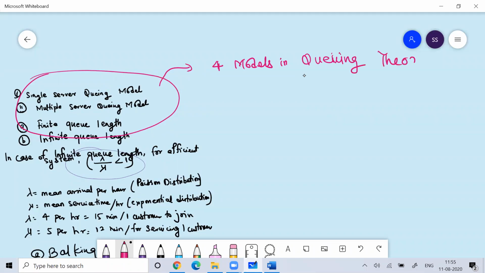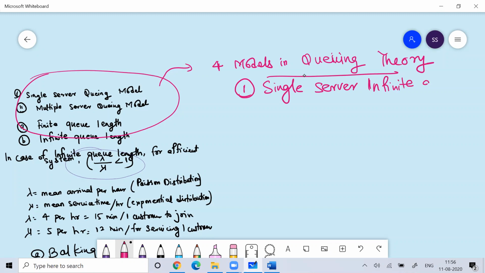Those four models can be single server, infinite population. It can be single server, infinite queue length. The queue spelling is wrong, so single server, infinite queue length.